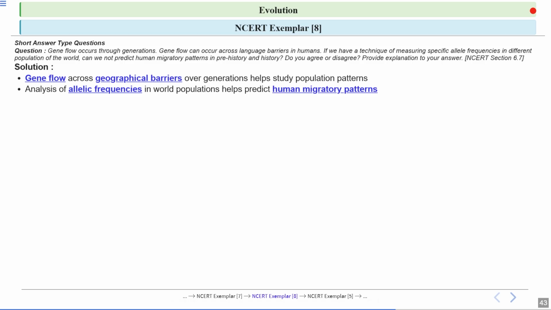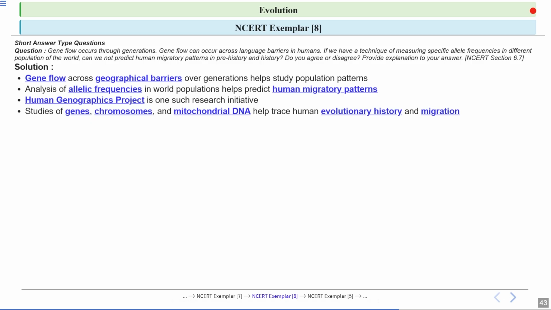Scientists look at how common certain versions of genes are in different groups of people around the world. By doing this, they can guess how people have moved and settled in different areas over time. A human genography project is a study that aims to map out where humans came from and how they moved across the globe by looking at genetic information from people worldwide.